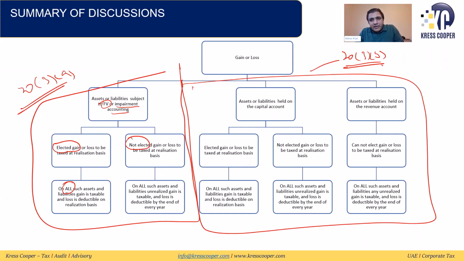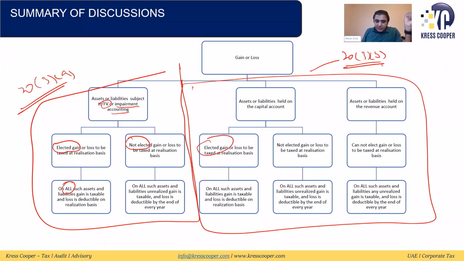Now, the second option given in the law under Article 23 subclause B. Now they are asking the person to classify the assets. These can be assets held on the capital account or assets held under the revenue account. Assets held under the capital account, the person can opt to have gain and loss subject to tax on realization basis.